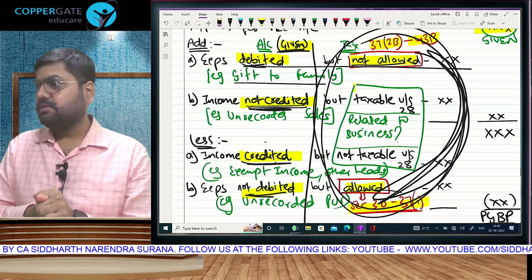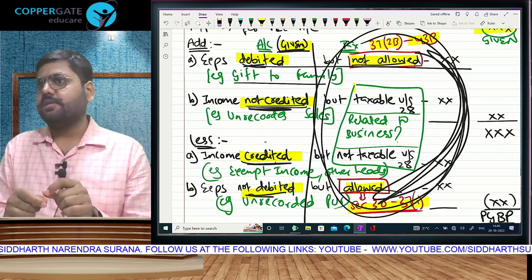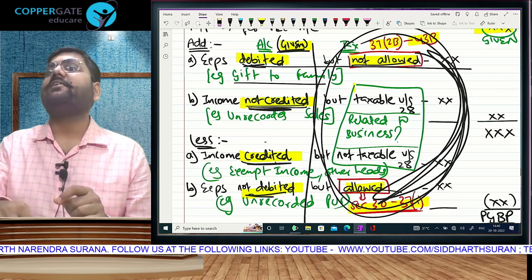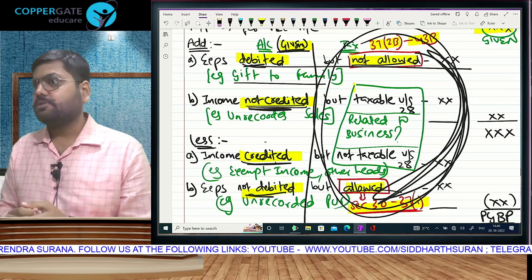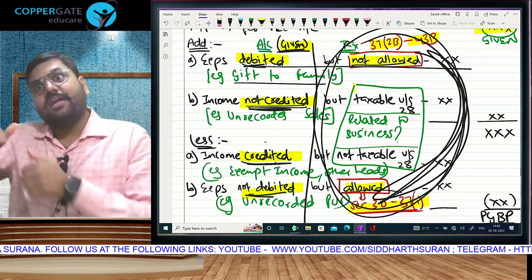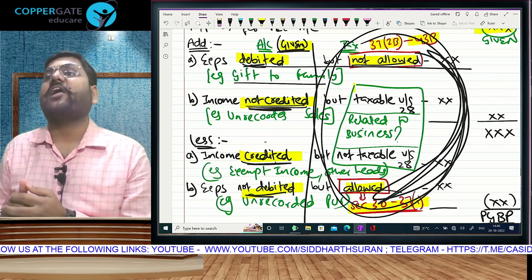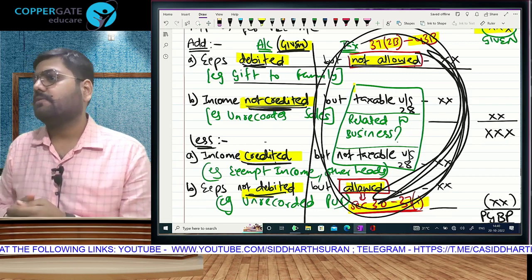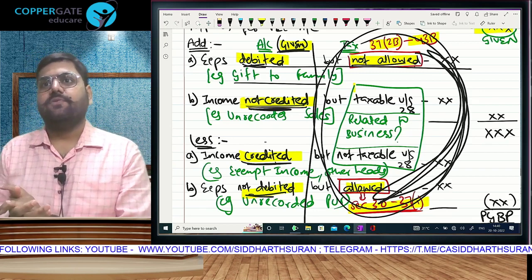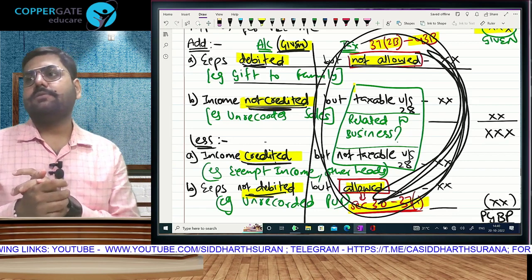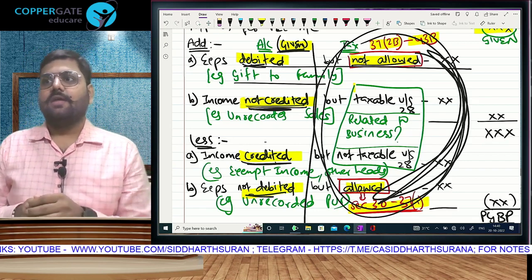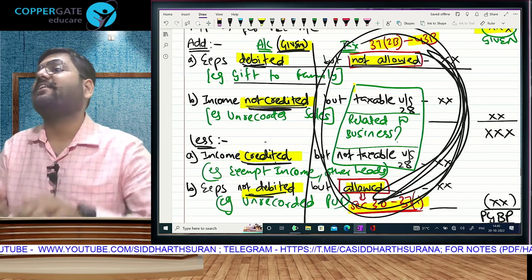Want marks? After learning the tax treatment, go and compare it with accounts. See whether accounts are according to tax or not according to tax. If according to tax, no mistake, no effect, no add, no less. If not according to tax, meaning there is a mistake, then you have to check whether to add or less to rectify.